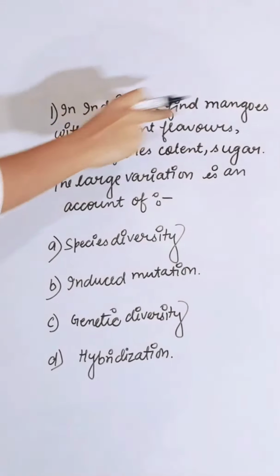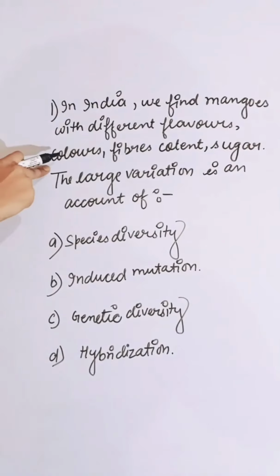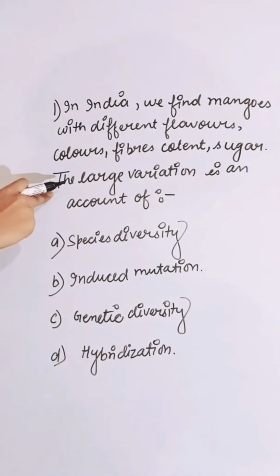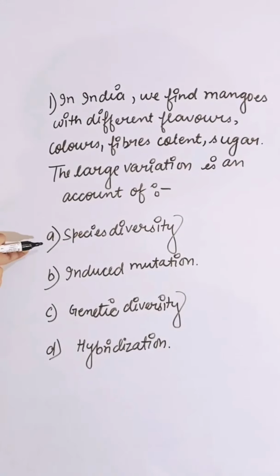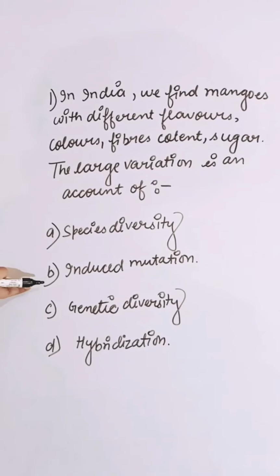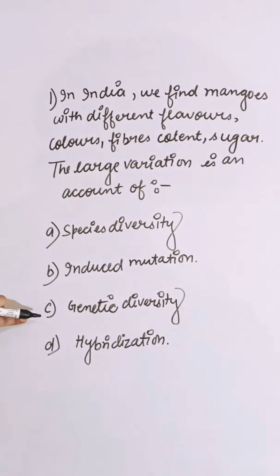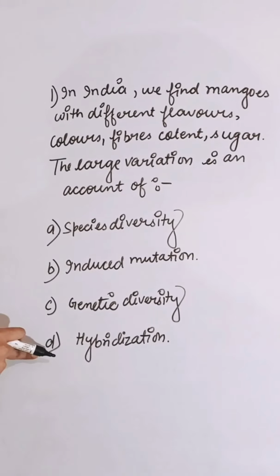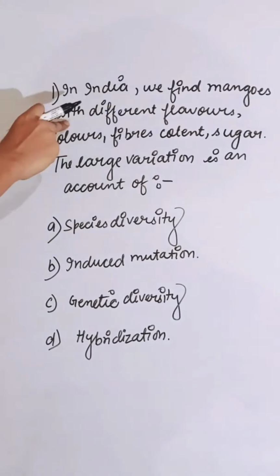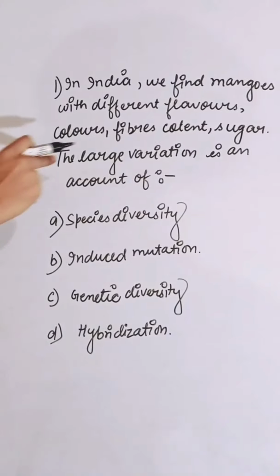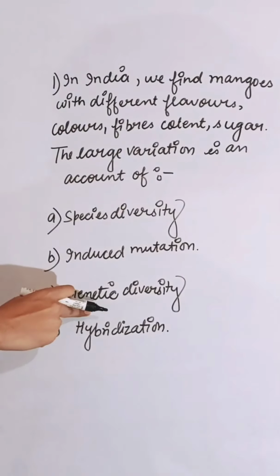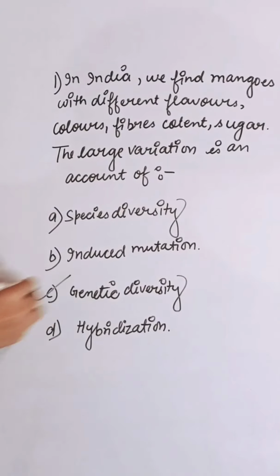In India, we find mangoes with different flavor, color, fiber and sugar content. The large variation is on account of: first option species diversity, second induced mutation, third genetic diversity, and fourth hybridization. In India, we find mangoes with different flavor, color, fiber content and sugar content due to the large variation in genetic diversity. So the correct answer is C.